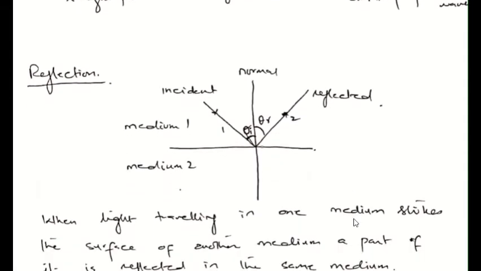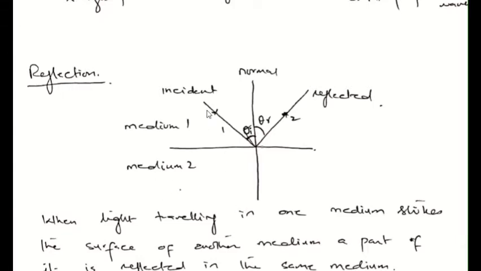Reflection is when a light ray is incident upon a medium. So this incident ray, when it strikes this other medium, reflects back. The important thing is that the two mediums must be different. Suppose that medium one is air and the second medium is glass.